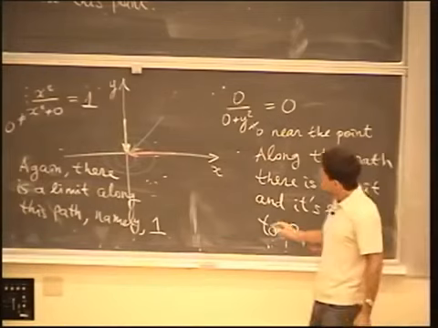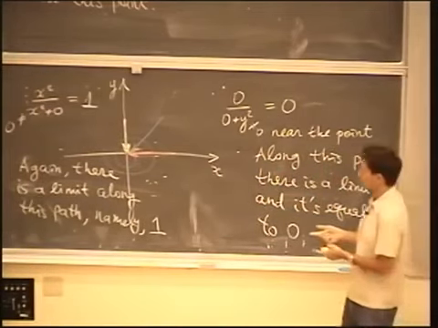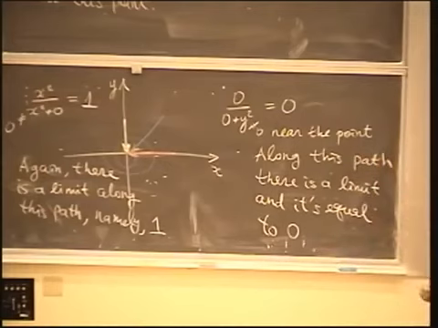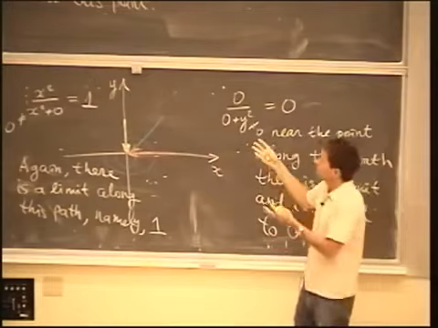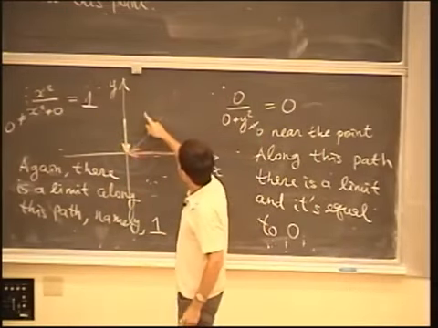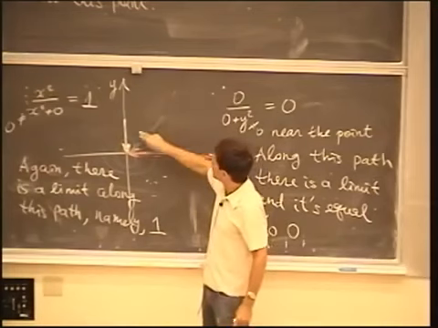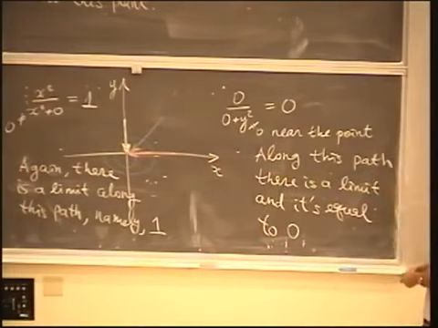So this actually shows that in a way it's much easier to disprove something here, to show that the function does not have a limit, than to show that the function does have a limit. Indeed, to show that it doesn't have a limit, it's sufficient to just exhibit two different paths along which you have different limits. And usually, it's pretty clear which ones you should take. For example, in this case, you just look at x equals 0, y equals 0. Sometimes you might need to look at a linear path, like this one, where x is equal to y. Again, to convince yourself that indeed the function doesn't have a limit.